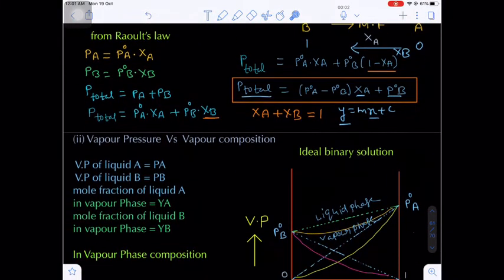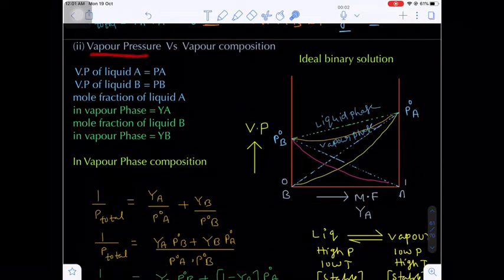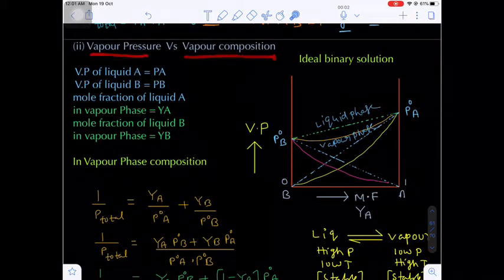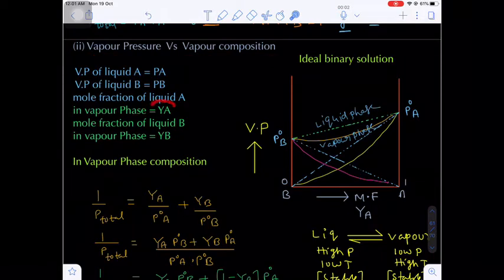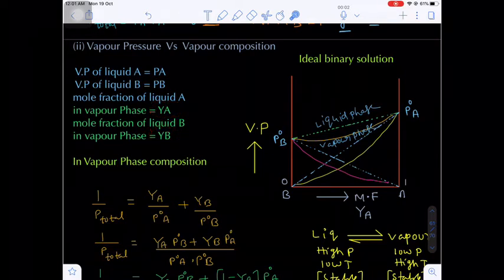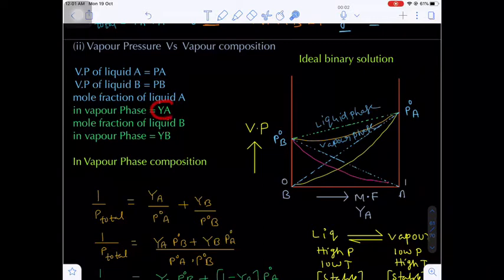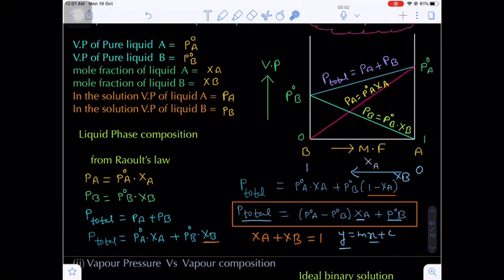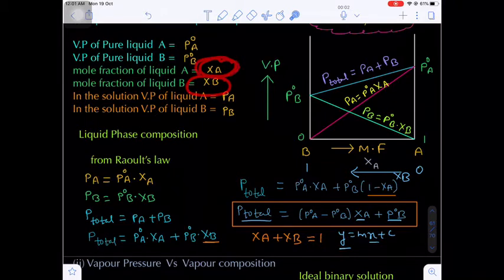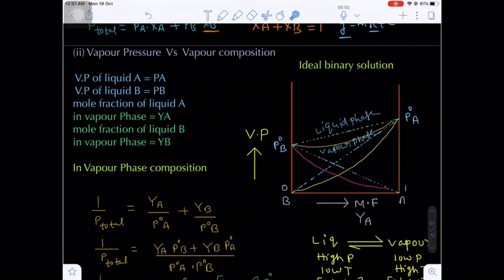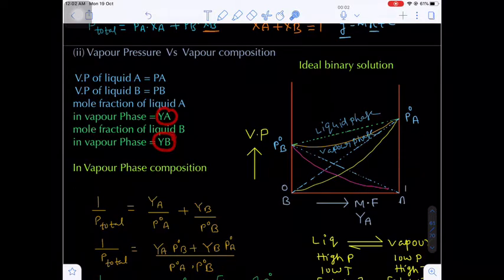Now the second graph which we are plotting here is vapor pressure versus vapor composition. Now in the vapor phase, liquid A has mole fraction Ya and liquid B has vapor phase mole fraction Yb, because here A and B both are volatile compounds, so they have a tendency to escape into the vapor phase. That's why in the vapor phase also liquid A and liquid B exist with the mole fractions Ya and Yb, whereas in the solution phase their mole fractions are Xa and Xb. Xa and Xb are mole fractions of the compounds in the liquid phase, whereas Ya and Yb are mole fractions of the compounds in the vapor phase.